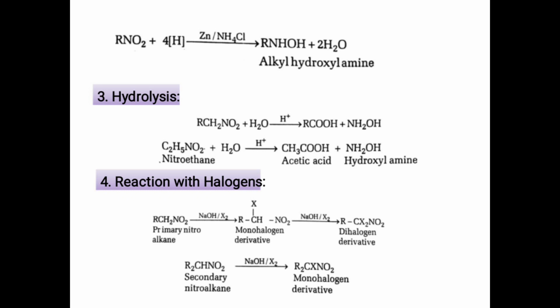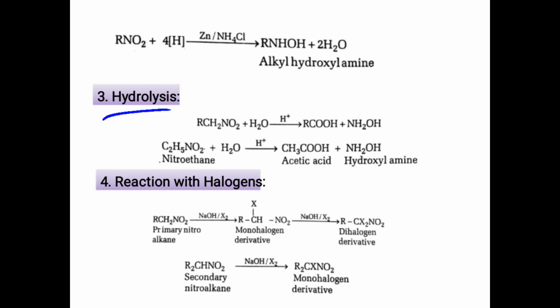The next property is hydrolysis of nitroalkane. Nitroalkanes can be hydrolyzed, depending upon the nature of the nitroalkane. Primary and secondary nitroalkanes are hydrolyzed in presence of concentrated HCl or H2SO4.